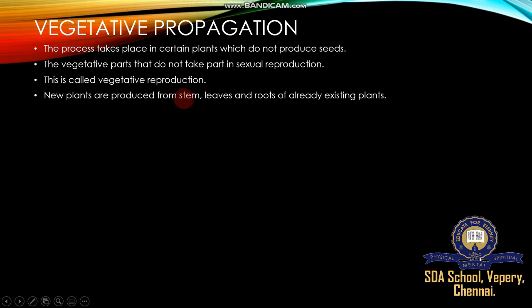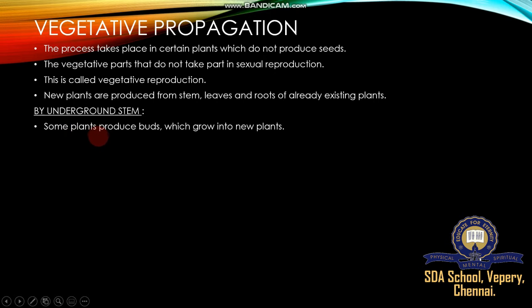A good example of stem reproduction is rose and sugarcane. Leafy vegetative propagation, an example is bryophyllum. Roots are used in some groups of plants, dahlia and some other plants. The first group is called underground stem. The real stem is underground, always permanent under the soil, and produces a number of aerial buds. If these buds are damaged by grazing animals, the plant produces new buds again. Some plants produce buds which grow into new plants.